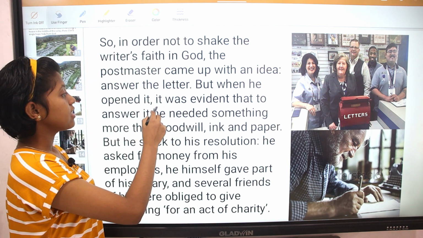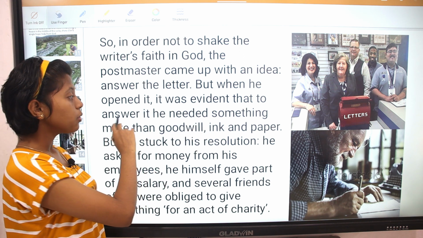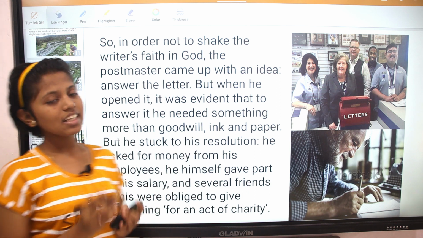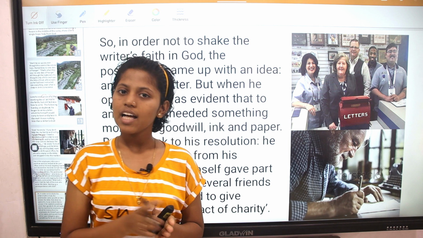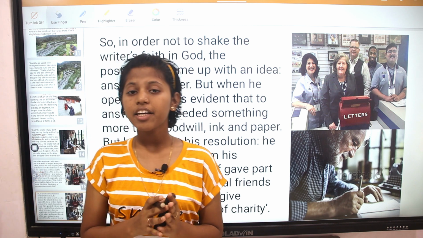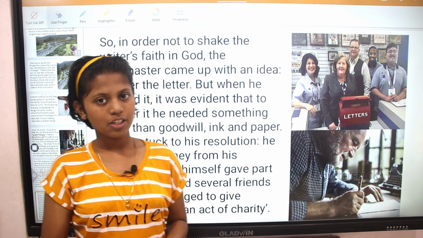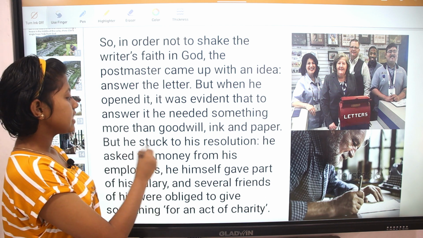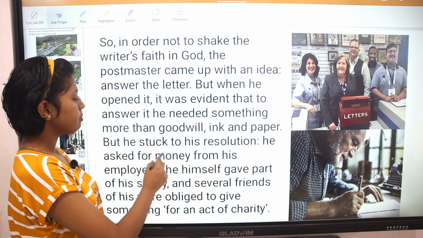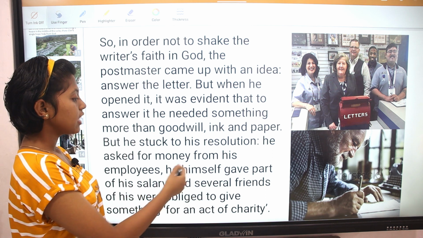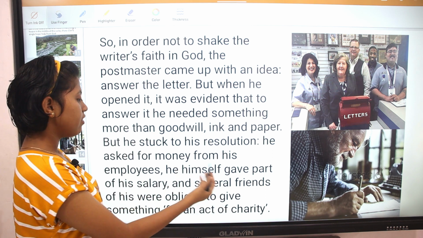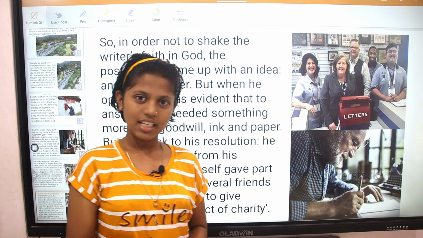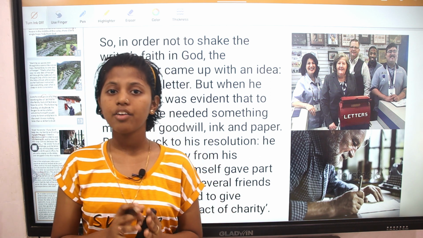But when he opened it, it was evident that to answer it, he needed something more than a goodwill, ink and paper. Here he came up with an idea of answering the letter, but as soon as he opened the letter, he realized he not only wanted a goodwill but some money too, because Lencho asked money to God. But he stuck to his resolution. He asked for money from his employees. He himself gave part of his salary, and several friends of his were obliged to give something for an act of charity. So as we have seen, Lencho asked money to God, 100 pesos.